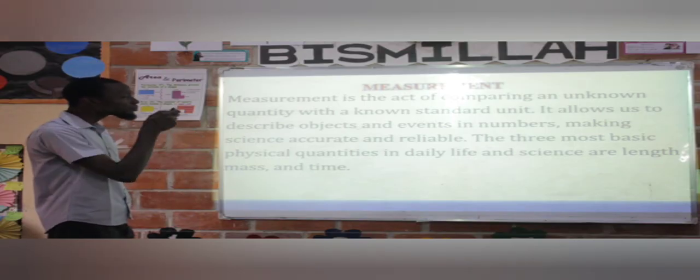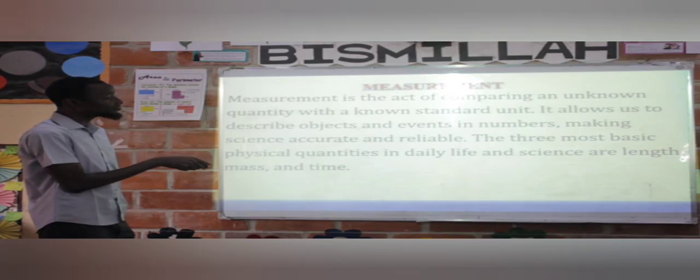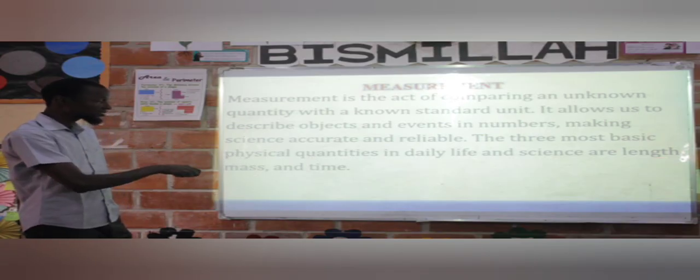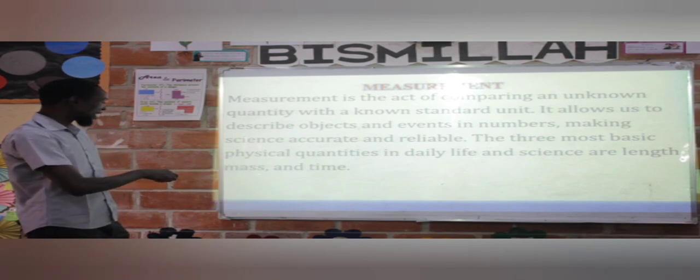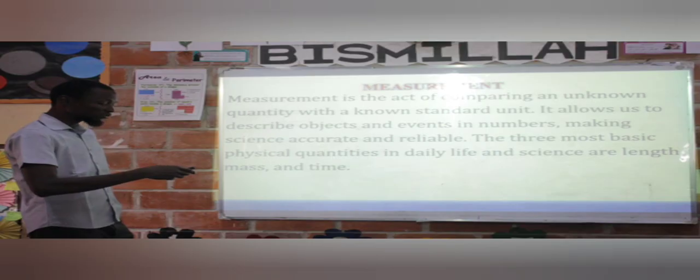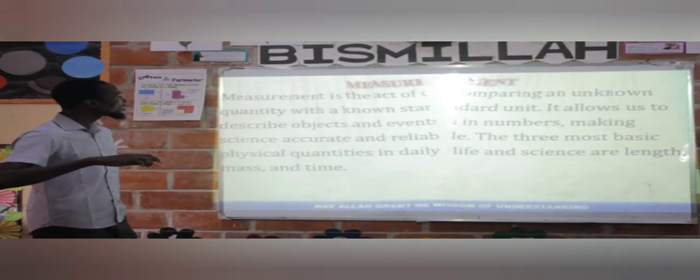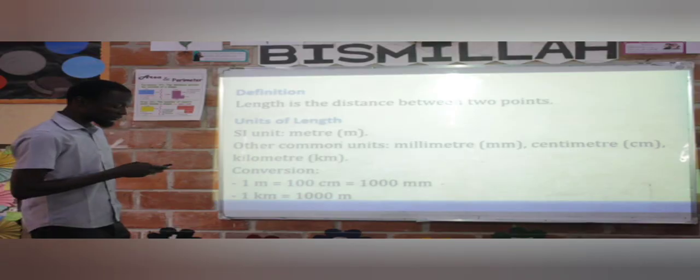The three most basic physical quantities in our daily lives are what? Length, mass, time. The three basics are what? Length, mass, time. So let's move quickly. Let's see how this will be taken step by step. Now let's look at the definition of length.